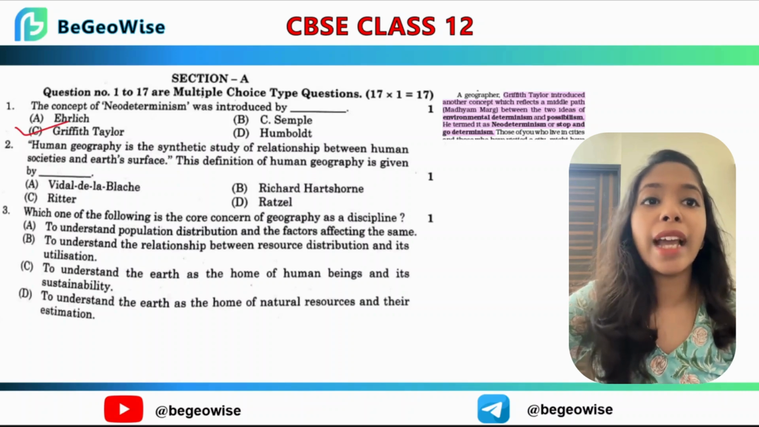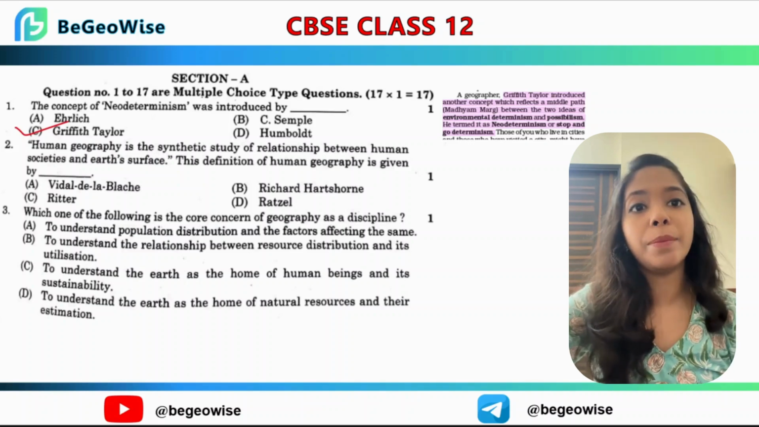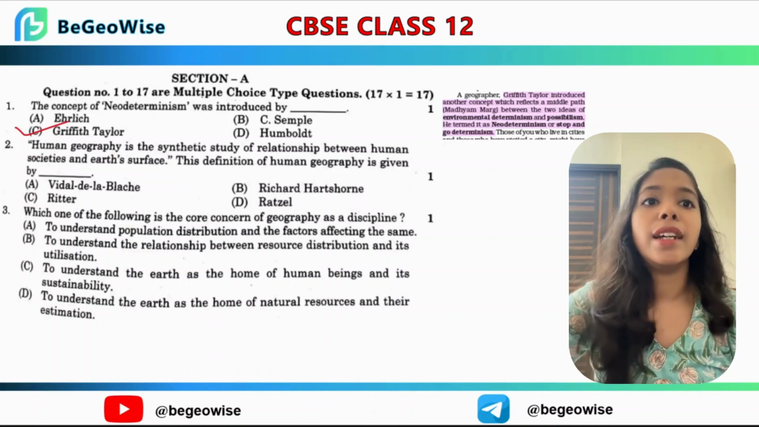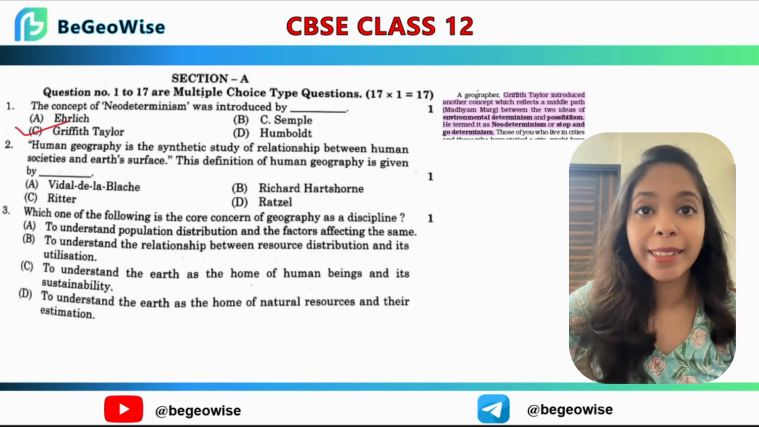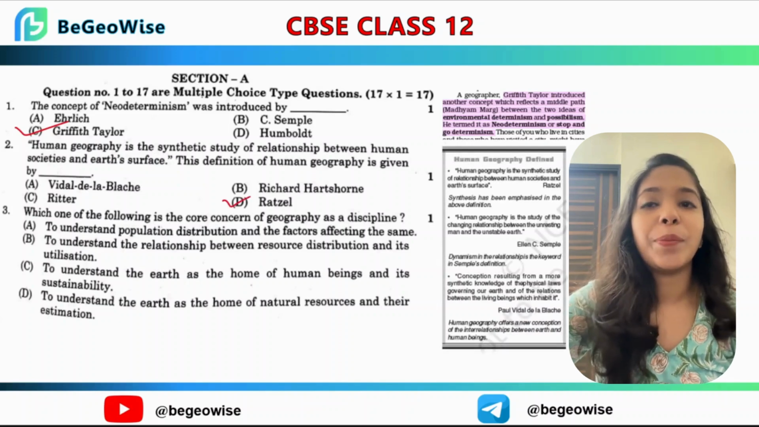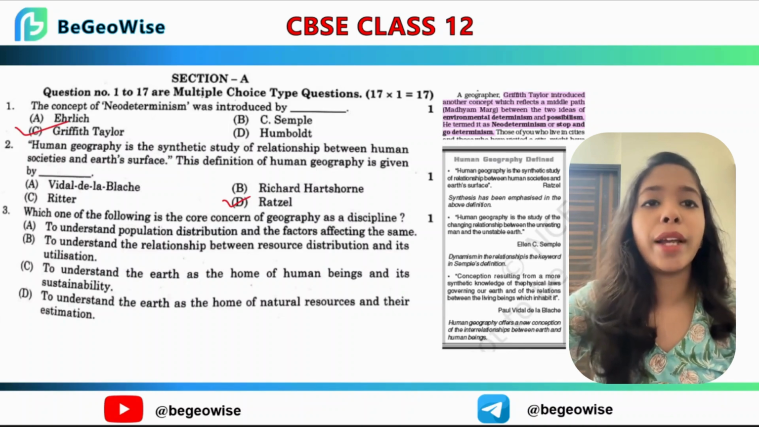Now coming to the next question, human geography is the synthetic study of the relationship between human societies and the earth's surface. Now who has given this definition? Always remember, synthesis is explained by Ratzel, dynamism is explained by Semple, and interrelationship between human and physical is defined by Blache. So what do you think the answer is? Yes, it is Ratzel.